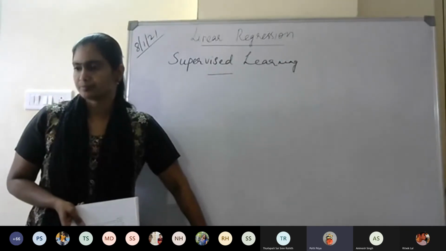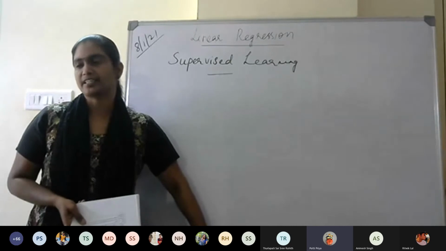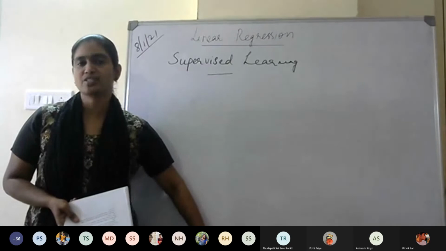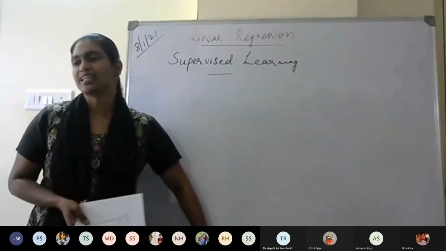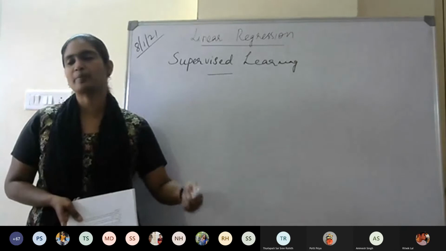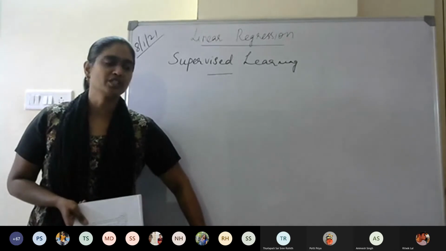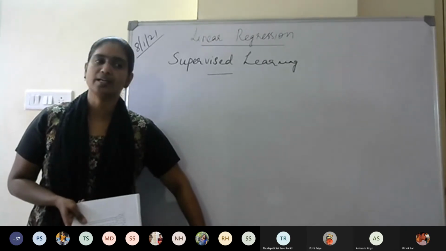Like linear, quadratic, those kind of things you're asking, ma'am. Yeah, exactly. You can tell about that linear, quadratic, or suppose in your chemistry high school you would have studied about chemical equation, isn't it? And you will be balancing a chemical equation. So that is also called as a model.